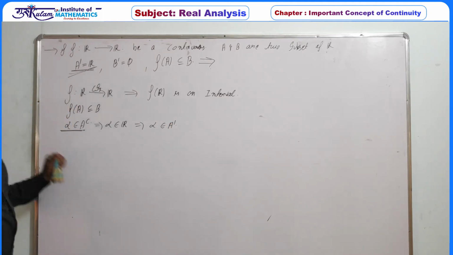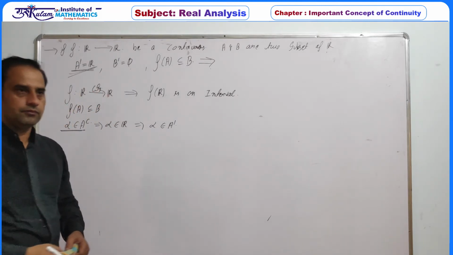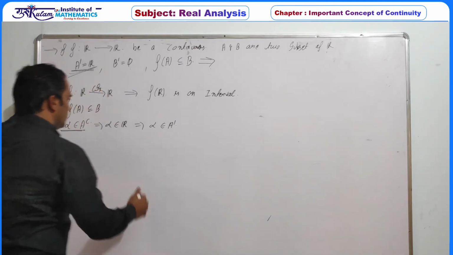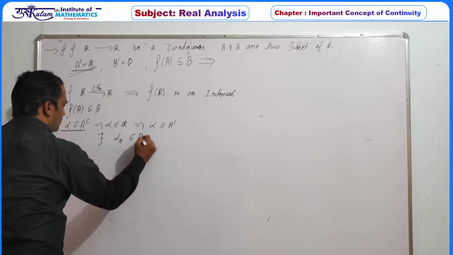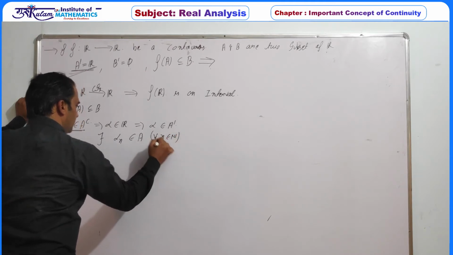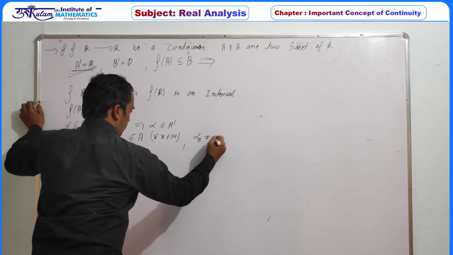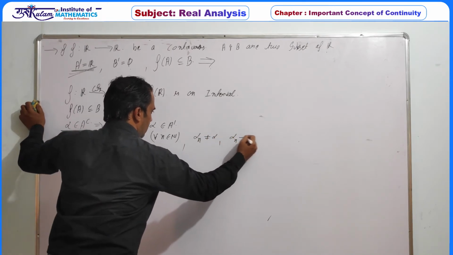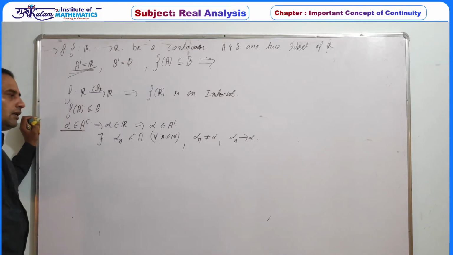So every member of A complement is a limit point of A. Then by the sequential definition, there must exist a sequence alpha n defined on A for all n belonging to natural numbers, such that alpha n is never equal to alpha, but alpha n converges to alpha. This is the sequential definition of a limit point.